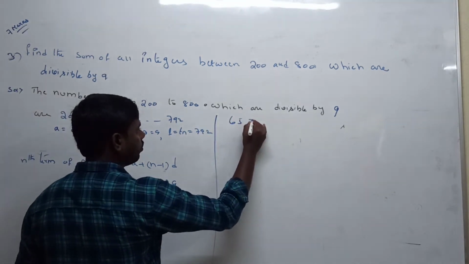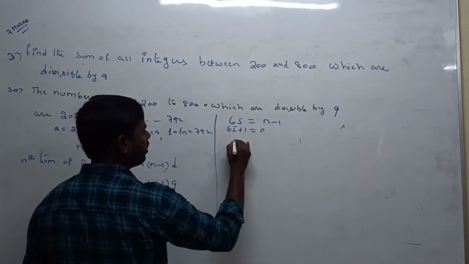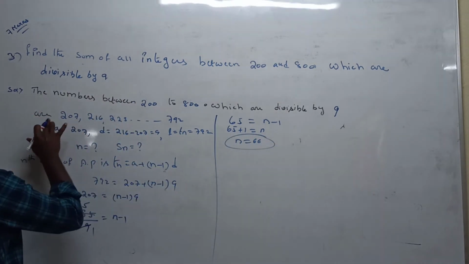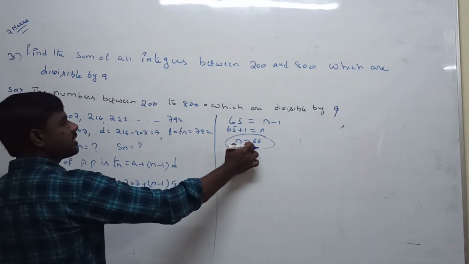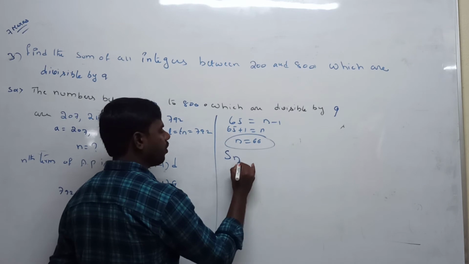65 is equal to n minus 1. Minus 1 take this side: 65 plus 1 is equal to n, n is equal to 66. So in between 200 to 800, how many elements are possible? Totally 66 are possible. Next, to calculate the sum of n terms.